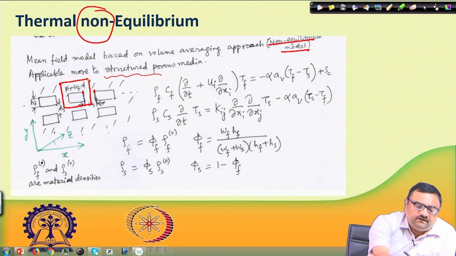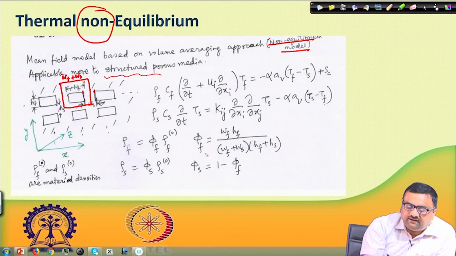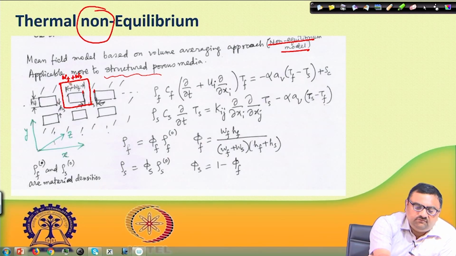So this length would be WF plus half of WS plus half of WS, that is WF plus WS. By the same token, this side would be HF plus half of HS on that side and half of HS on this side, so HF plus HS. If L is the length perpendicular to the screen, then the total volume is (WF plus WS) multiplied by (HF plus HS) multiplied by L. That is the total volume of the representative element.